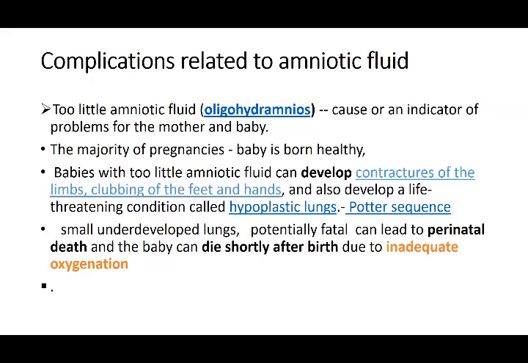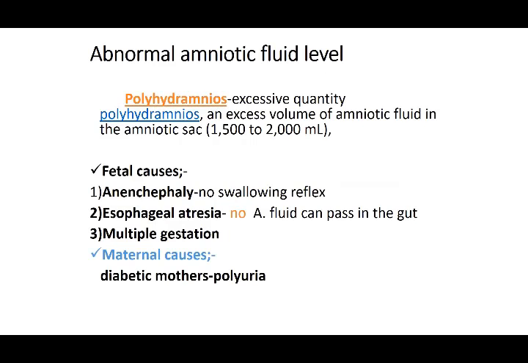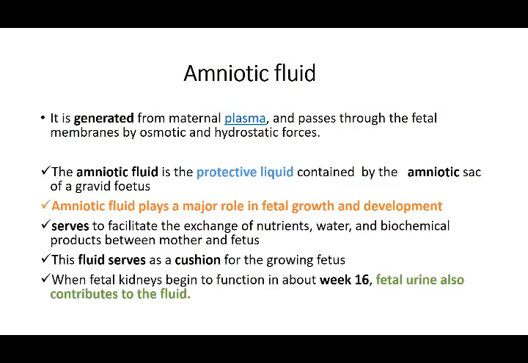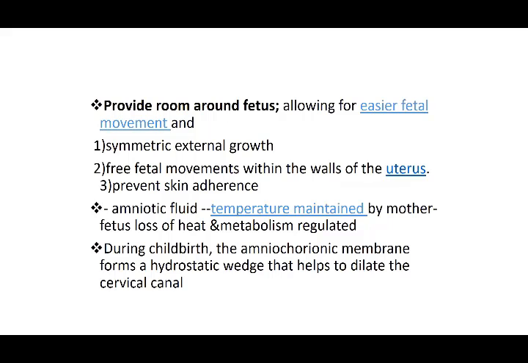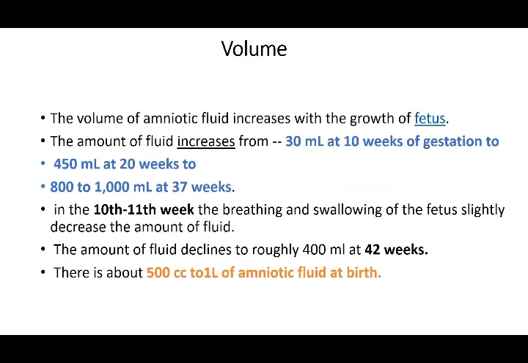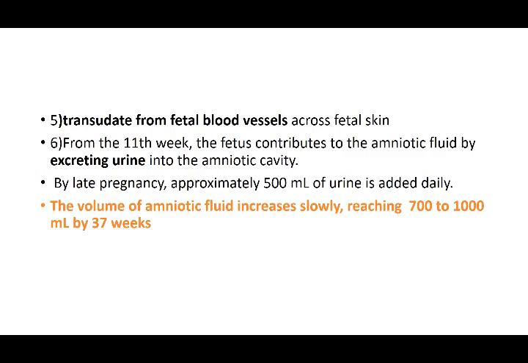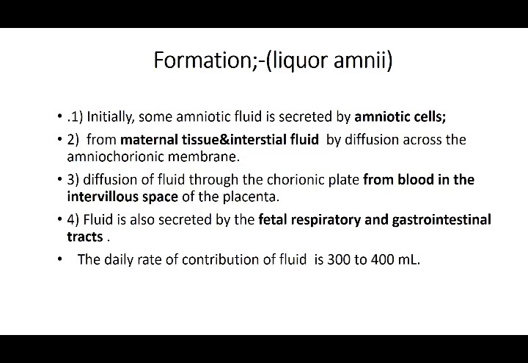And what is amniocentesis? In amniocentesis, many tests are done by inserting a needle and taking a small amount of the amniotic fluid. Then I told you the different functions, so you can see a lot of functions are being performed. Okay, that's there.